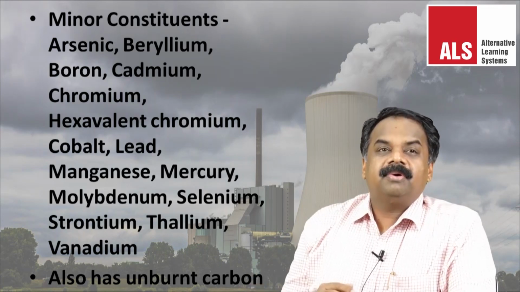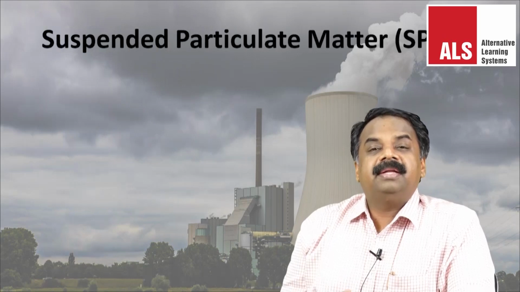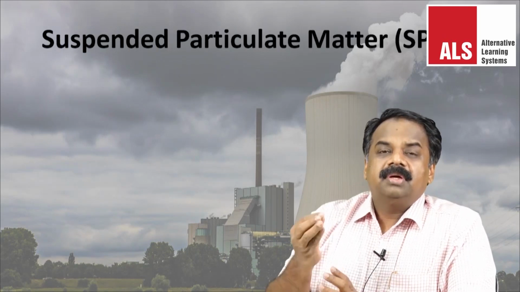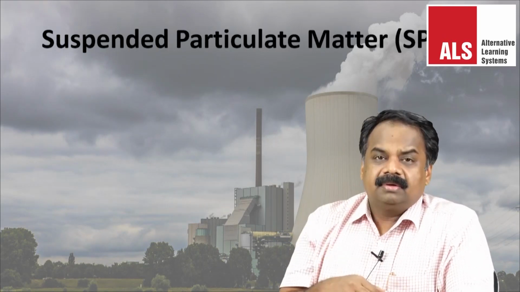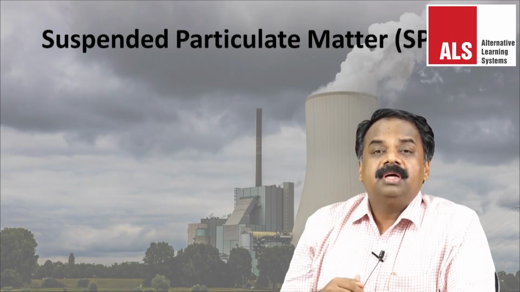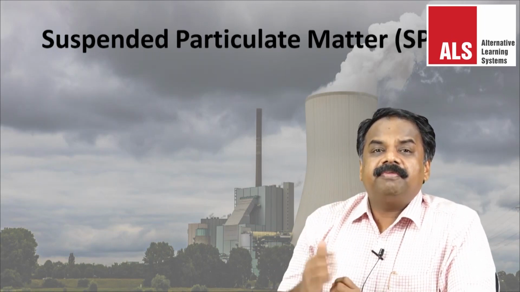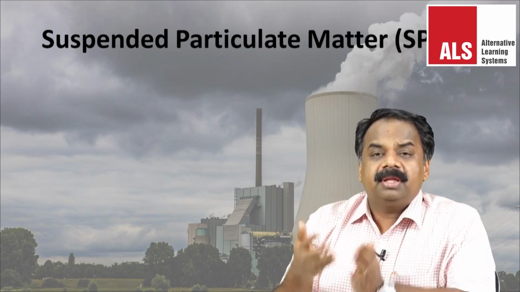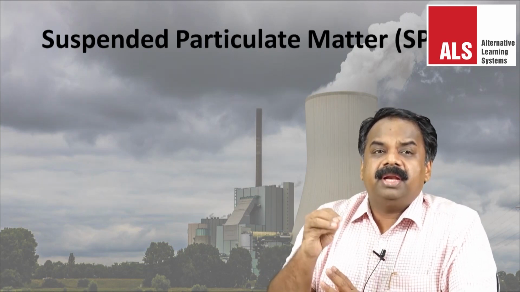Now let me talk about the suspended particulate matter in the atmosphere, of which fly ash is a part, which is called SPM, suspended particulate matter. Among the suspended particulate matter, there can be many subtypes.